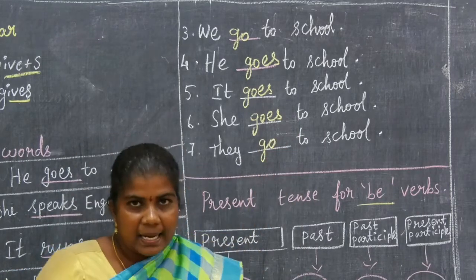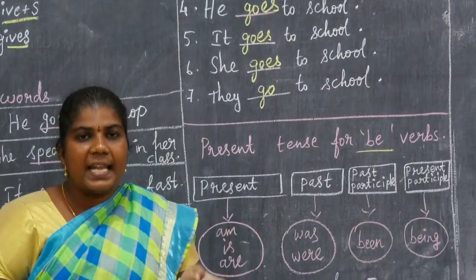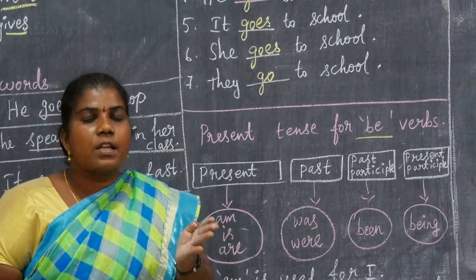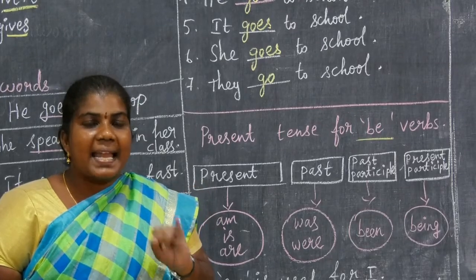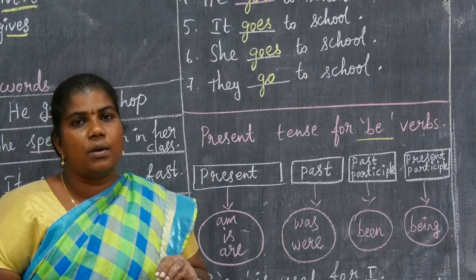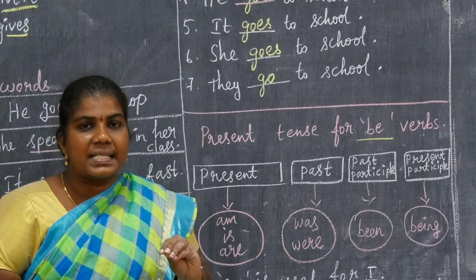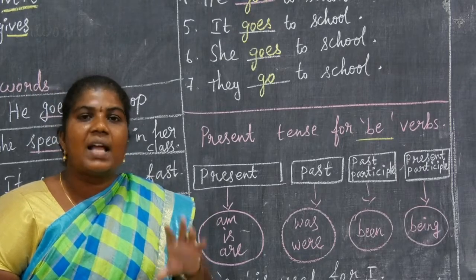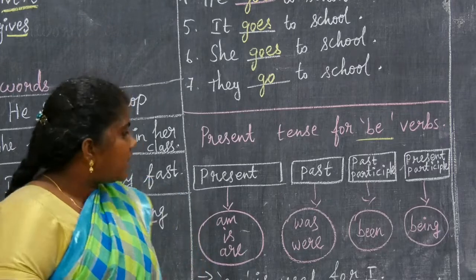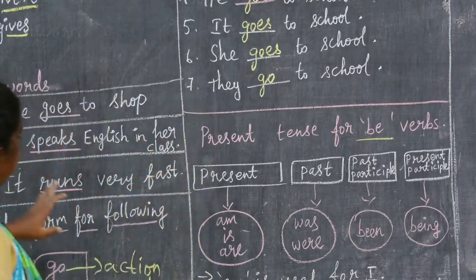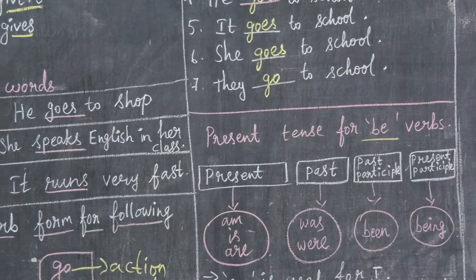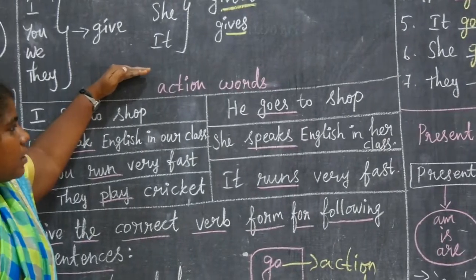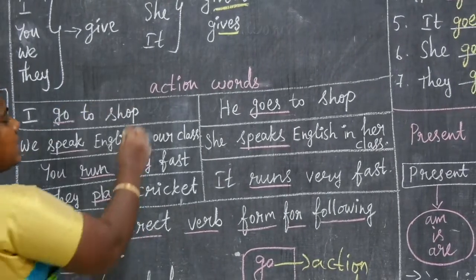So for I, you, we, they only, we want to use the simple present verb in the present tense. But for he, she, it, third person singular, we want to use the present tense verb plus s or es. So, my dear students, you want to understand this very well. In that, we want to use the present tense for action words.